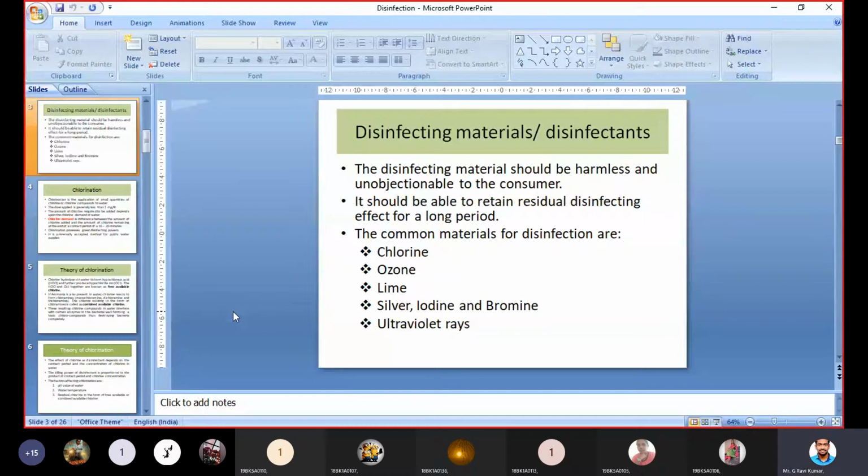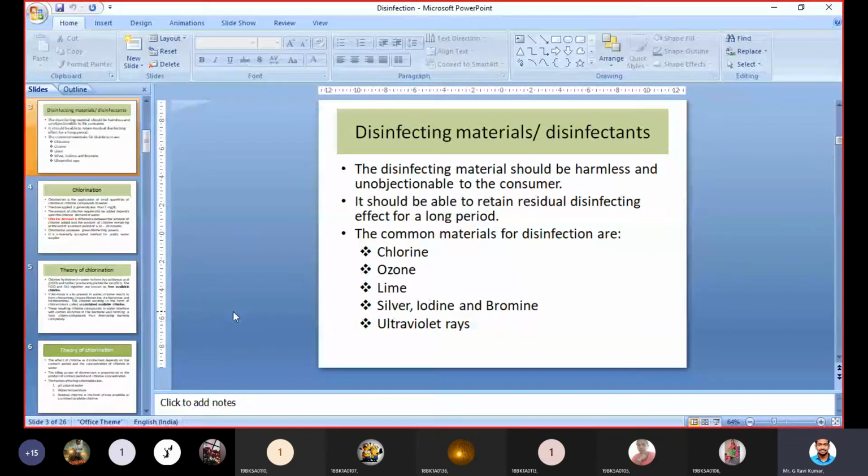Understand? If you add bleaching powder or chlorine to water, it will disinfect it and kill all the bacteria present in the water. But after a few minutes or a few hours, its power may be gone, its existence may be gone from the water. Then the microorganisms may start surviving in it again. It should not happen like that.